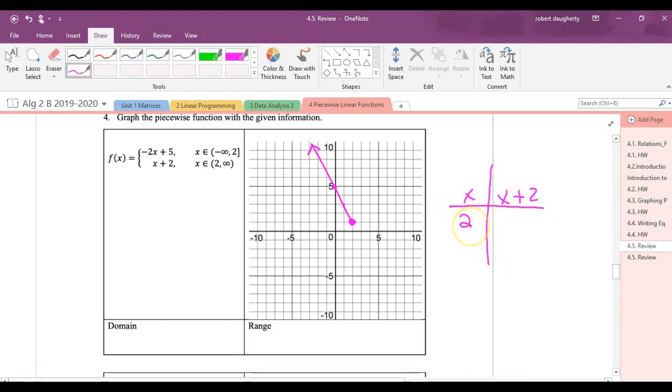What happens at the number 2? When you plug a 2 in, you get a 4. That's going to be an open circle, so you get an open circle right here. Let's just pick another value. When you plug in a 5 here, you get 7. So that's right here. So we've got this line right here. So there is our piecewise function.